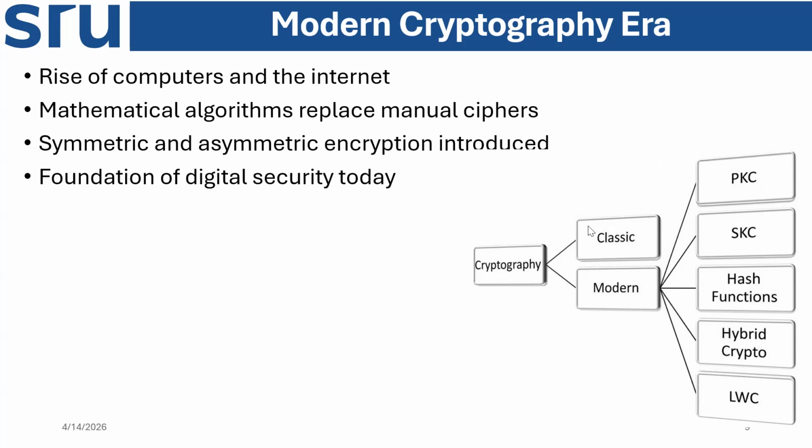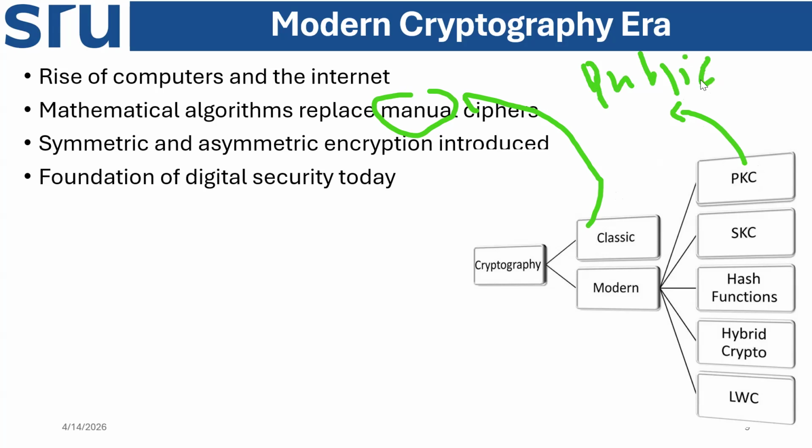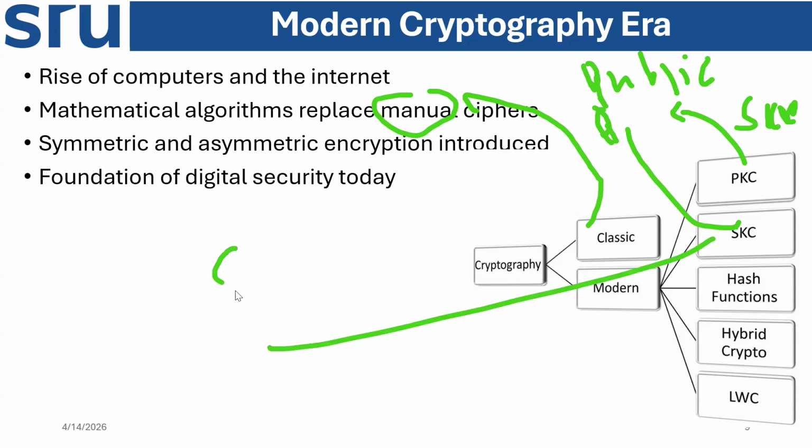The previous classic one we understood was cipher based, right? Now we are understanding not the manual cipher, but models of PKC with a public key, right? Public key. And a secret key, the kind of private key we can say, secret key, right? Secret. We can write properly here. Secret, okay?